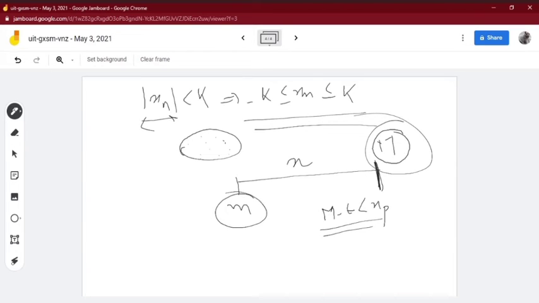If you get the set of upper bounds, then the least one will be your supremum. Similarly for infimum, the definition is that xn must be greater than or equal to m. First part is this, and second part is if you add m plus epsilon, then this m will just move a little bit. You move epsilon distance, m plus epsilon, then you will find some element xp in between, which is less than m plus epsilon. So xp is less than m plus epsilon.